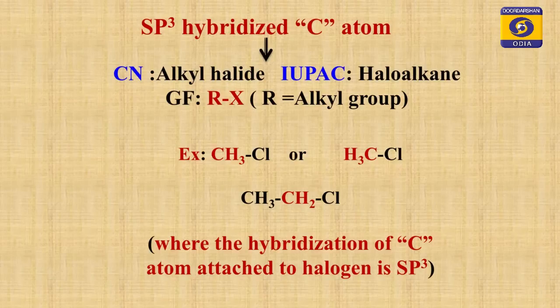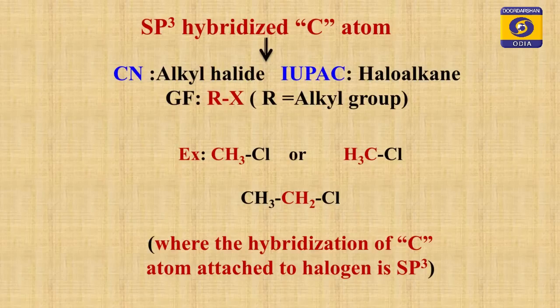Students, you see on the screen RX I have written. R means alkyl and X means halogen. R may be methyl, R may be ethyl, but see methyl or ethyl, the carbon atom to which the X group or halogen is attached is sp3 hybridized. How do you know? Very simple. If a carbon is attached to 4 single bonds, the carbon atom is called sp3 hybridized.